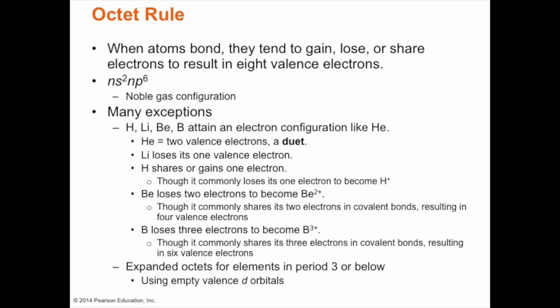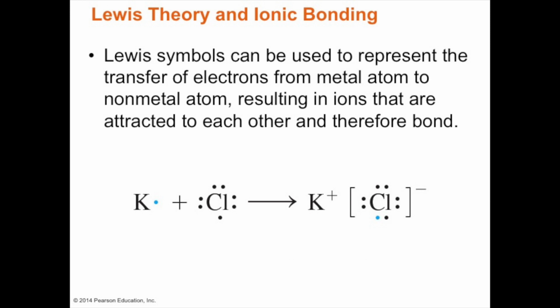Those are some exceptions, but we can also have what's referred to as an expanded octet, using the empty valence d orbitals that we learned a while back. So with Lewis theory again, if we have potassium in group 1 and chlorine, which has 7 valence electrons, potassium will lose an electron to chlorine and end up with a plus charge and become a potassium cation, while chlorine gains an electron and becomes a chloride anion.